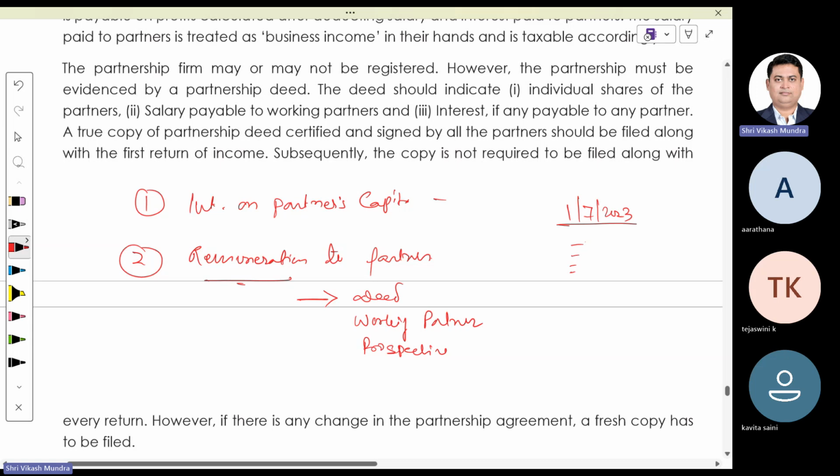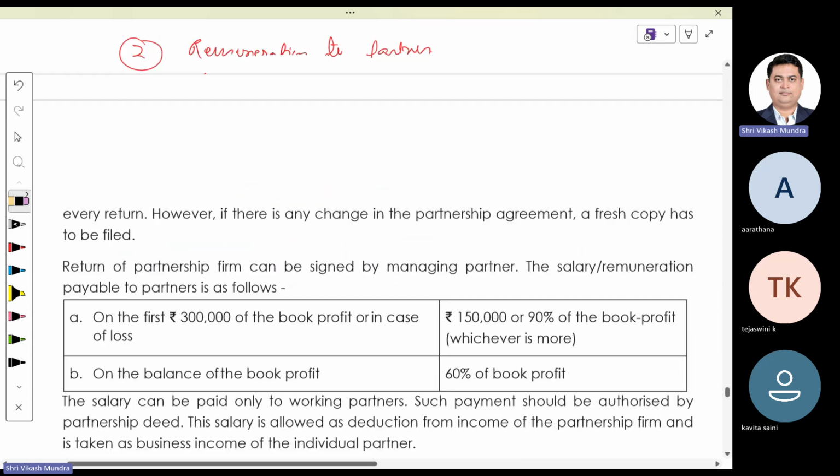However, there are certain limitations for the purpose of calculating the allowable remuneration. What is the limitation? Please check this one.